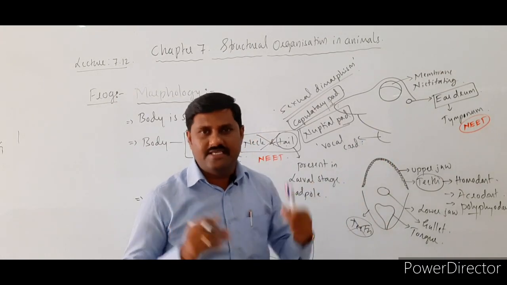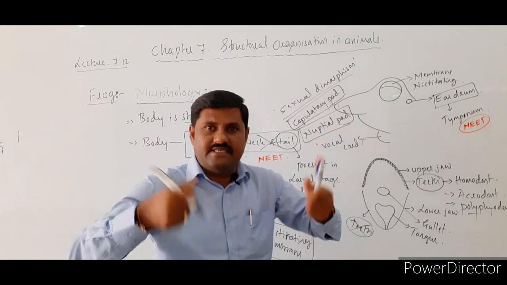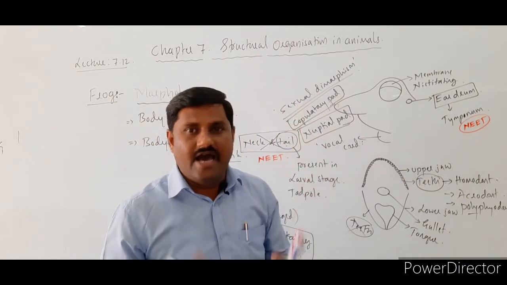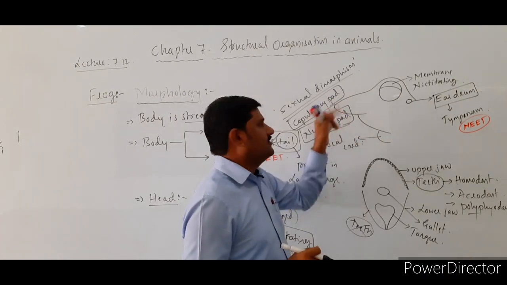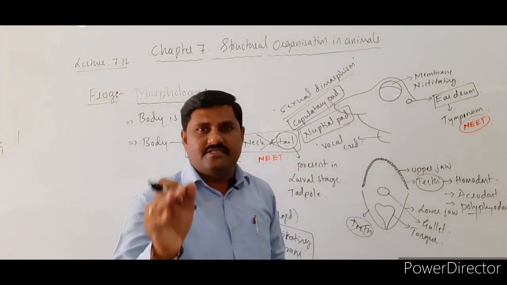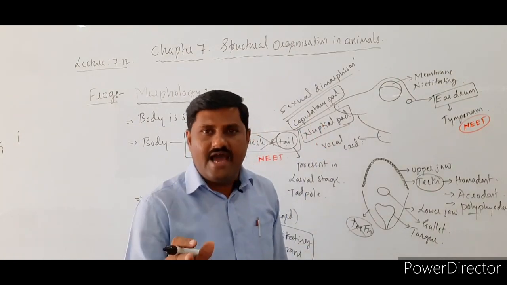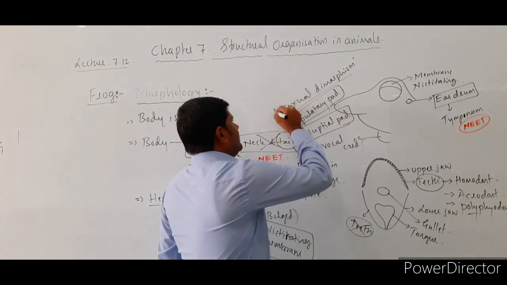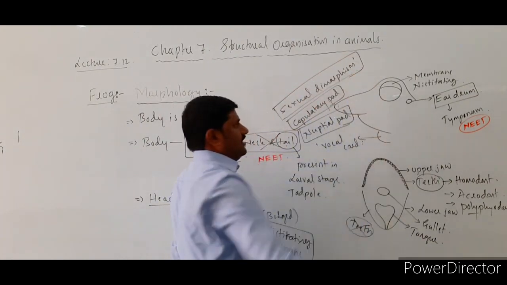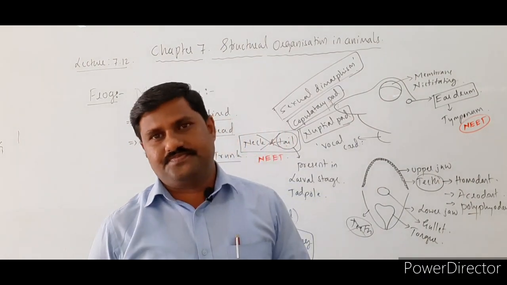These 2 animals exhibit it. So that pad-like structure which helps in pressing on the female animal is called the nuptial pad, or the copulatory pad, and the presence of the copulatory pad or nuptial pad indicates that this is the male animal. This is how sexual dimorphism is a very important characteristic feature. That is seen in frogs also.